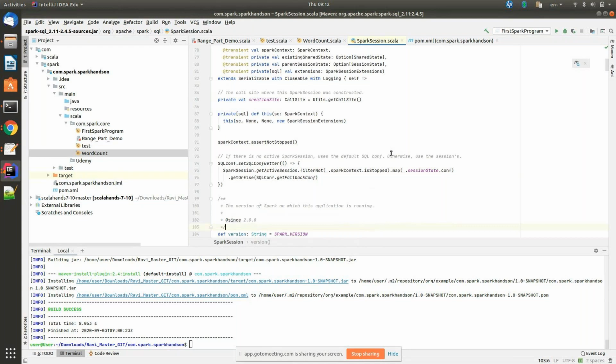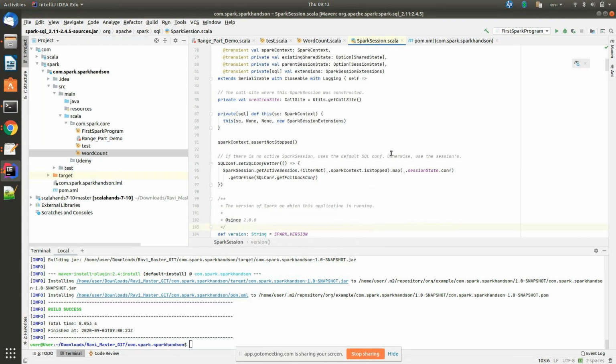I have explained this once in other sessions. Serialization is the process of converting your Java or Scala object into a byte stream. That's called serialization.